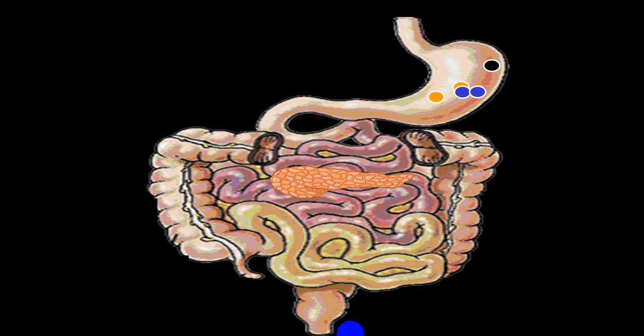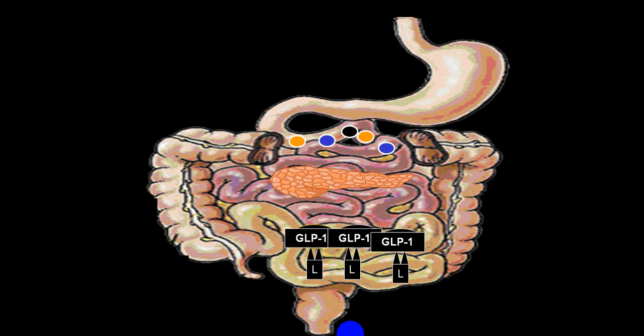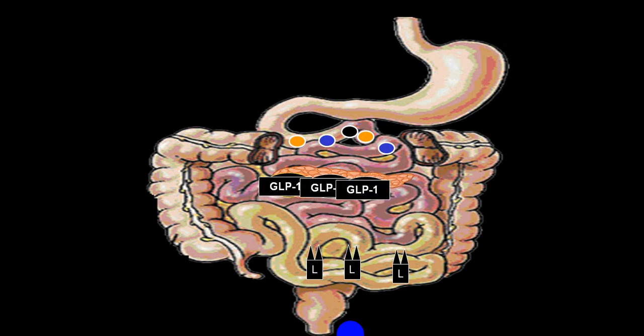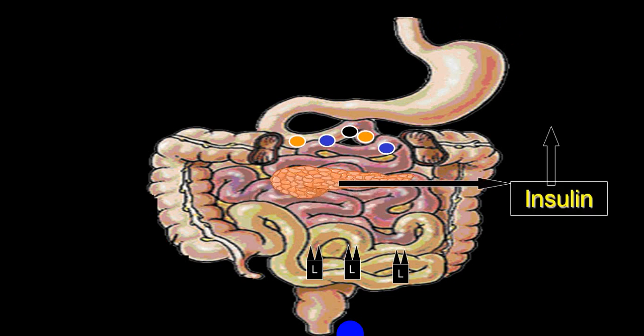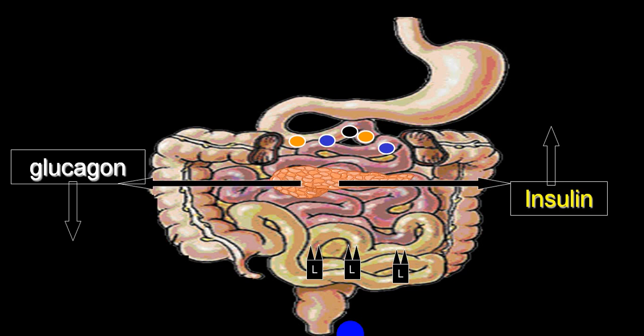So you can see here, as soon as food enters the stomach and is digested, it comes to the duodenum, and L cells and K cells are stimulated. As soon as the L cell is stimulated, GLP-1 is released, and that will act on the pancreas and stimulate insulin production. So the insulin level will increase and you will have an immediate action of insulin.